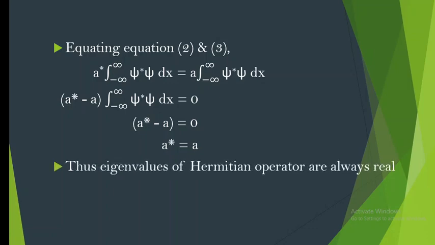As we considered in equation number 1, a is the eigenvalue. So the eigenvalues of a Hermitian operator are always real, which is a very important property of a Hermitian operator in quantum mechanics.